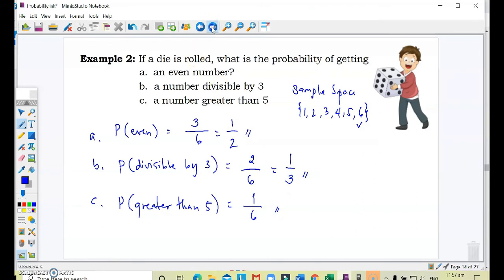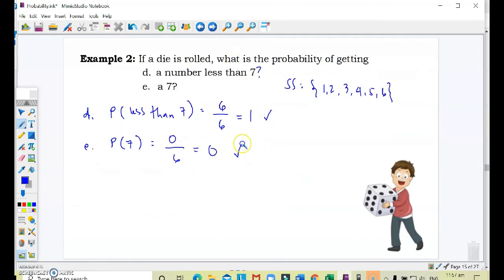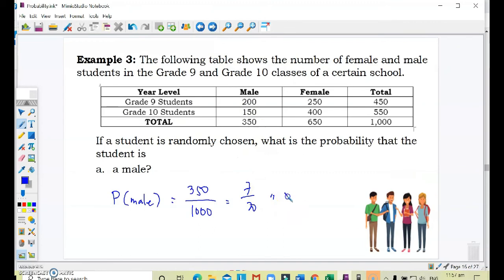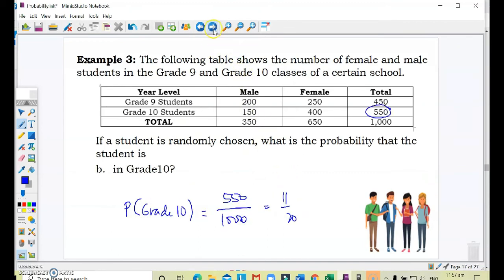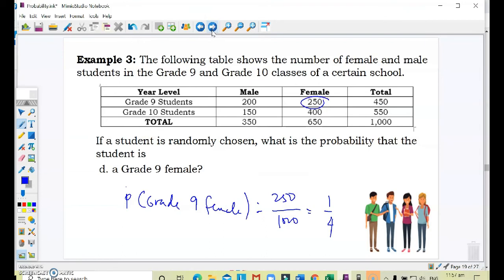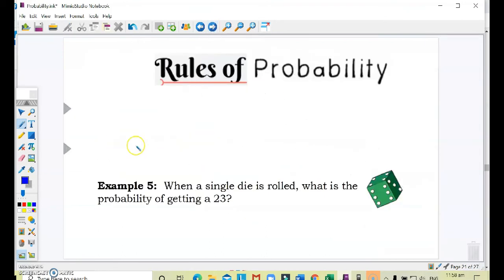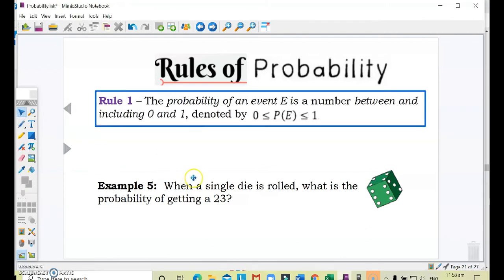1/2, 1/3, 1/6. But we can have a value of 1 and 0. We can also, this is also a proper fraction. So that means the values of the probability, all of these are proper fractions. So the values of probability can be 0, can be 1, or any proper fraction. Remember, a proper fraction is a fraction whose value lies between 0 and 1. Therefore, Rule 1: the probability of an event E is a number between and including 0 and 1, denoted by this particular symbol. So that means in terms of decimals from 0 to 1.